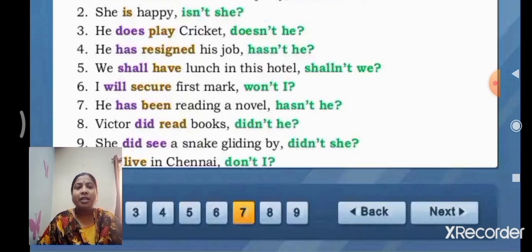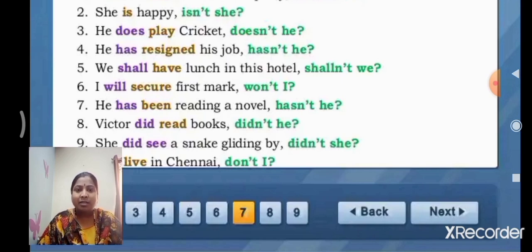Next, Victor did read books. Here are some typical examples. The eighth one is very typical because the verb read has the same three forms: read, read, read. Pronunciation is different, but the spellings are the same. How can we identify the verb? Victor reads, we cannot say reads.